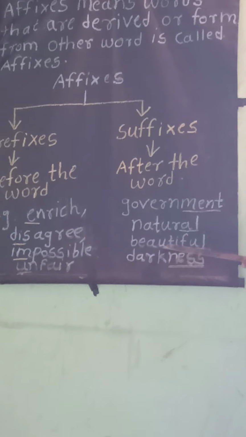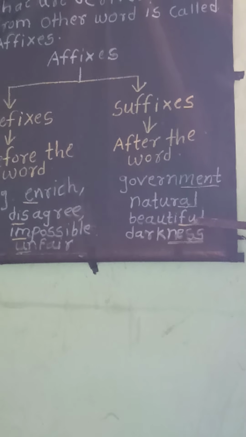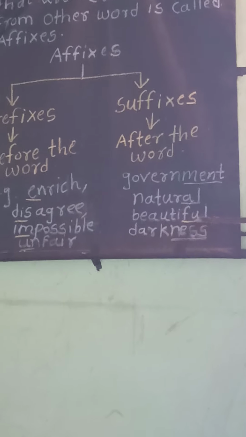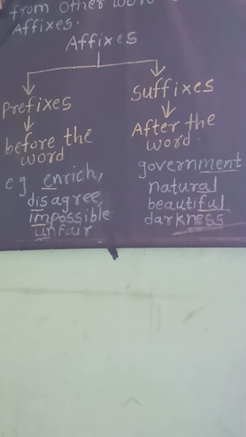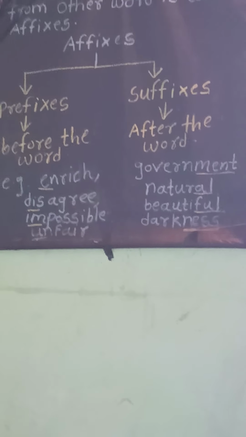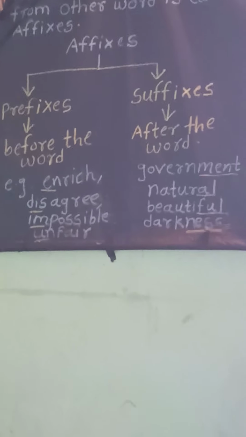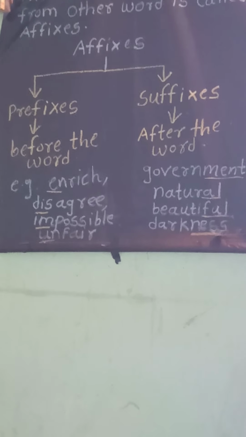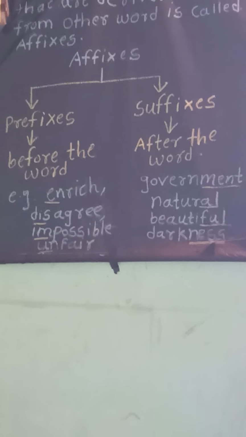Beauty. When we join the suffix ful, we form the new word beautiful. Darkness: which suffix do we join here? Dark is the root word, and we join the suffix ness. In this way the new word darkness is formed.